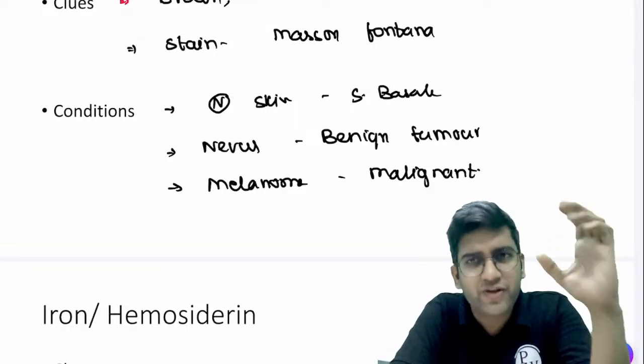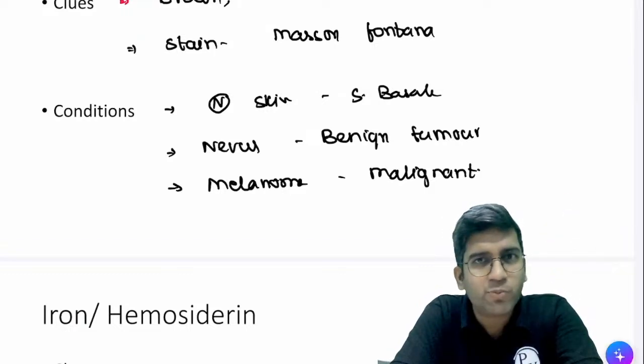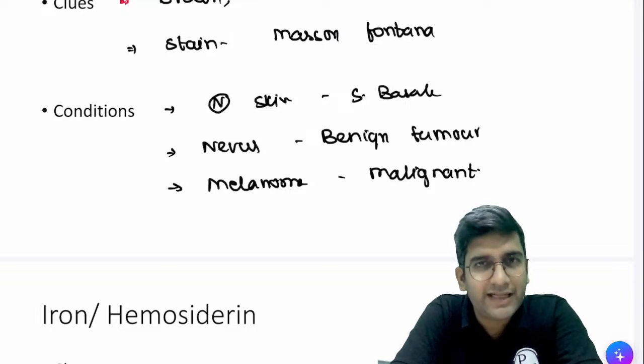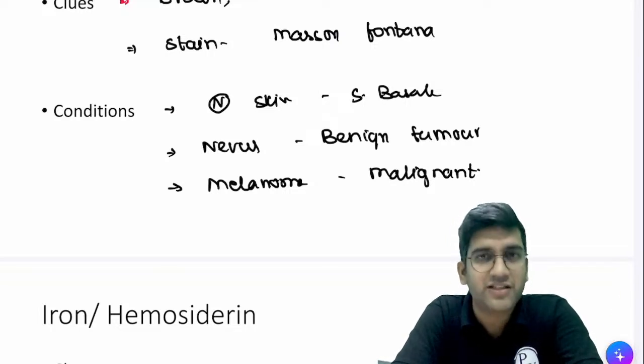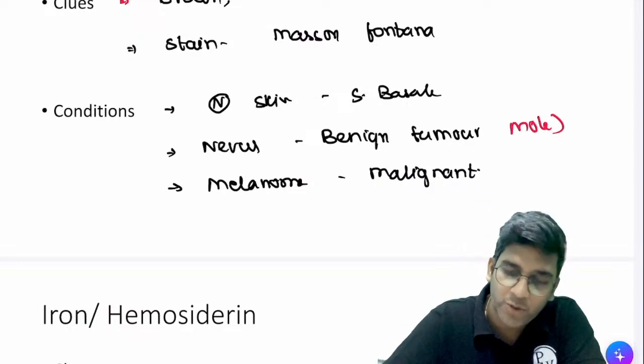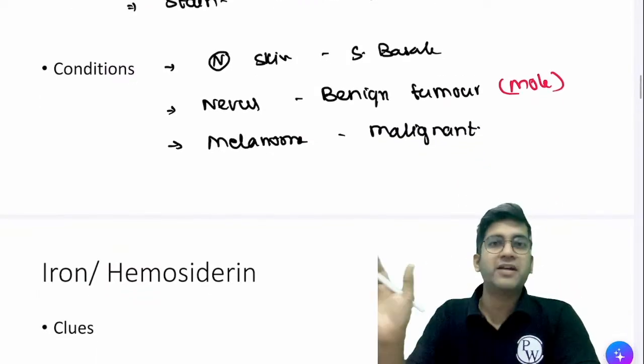Nevus, every one of you has. All of you have moles, tiny moles. The technical term for mole is nevus, that's all. Nevus in singular, nevi in plural, right? Nevus is nothing but a mole. All of us have benign tumors of melanocytes. Don't worry, it will not become malignant.